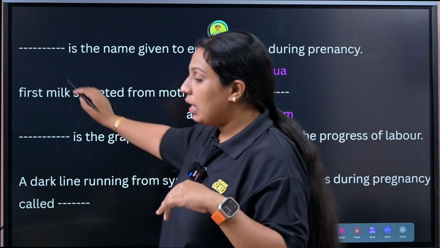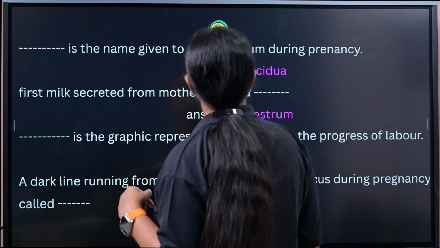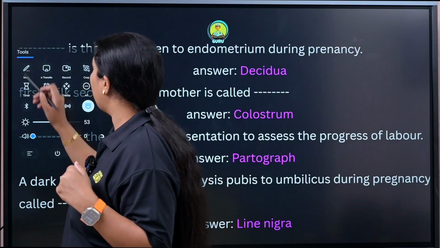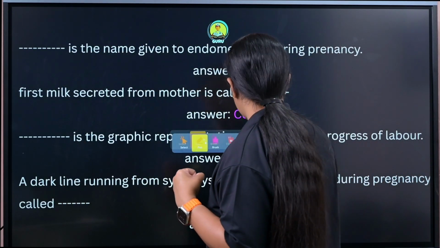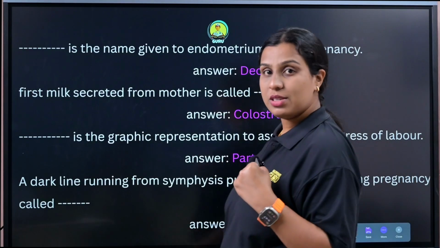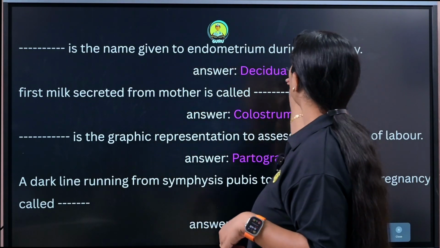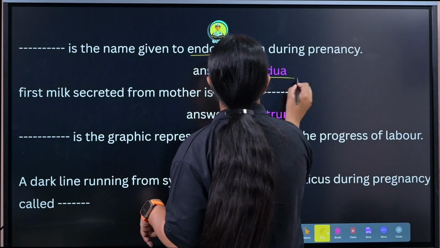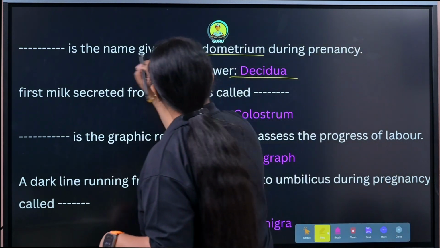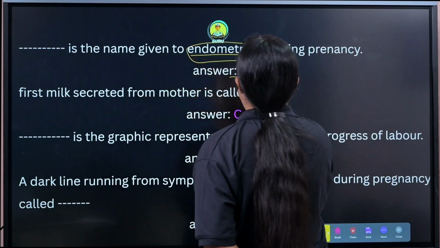Clear? So here the question is, dash is the name given to endometrium during pregnancy. Endometrium, perimetrium, myometrium, maybe it is very familiar. Clear? So during the time of pregnancy, the endometrium is known as decidua.